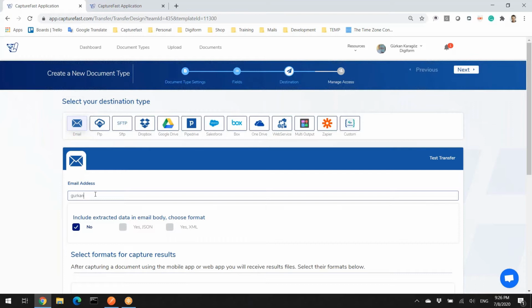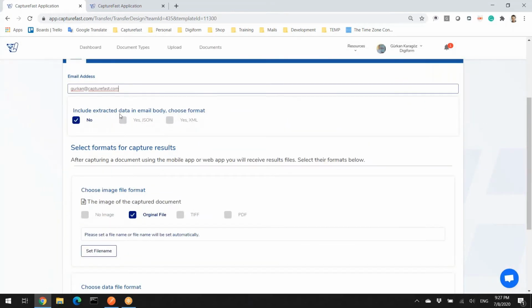I will type my email address. These are the definition files. The system is asking, do you want to embed the extracted data into the email body? No or yes.